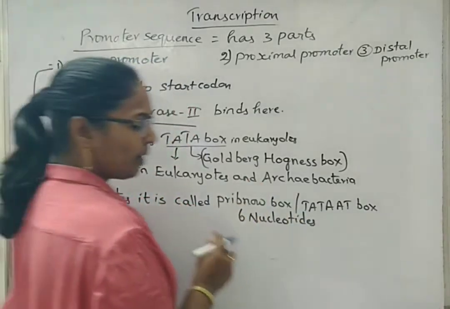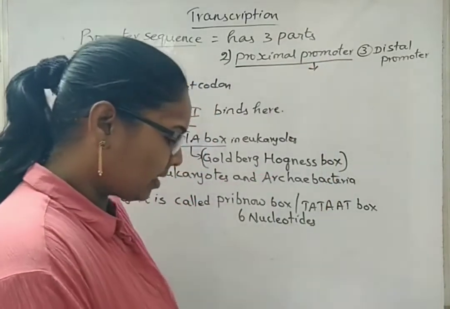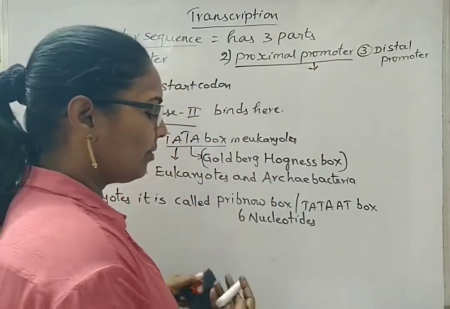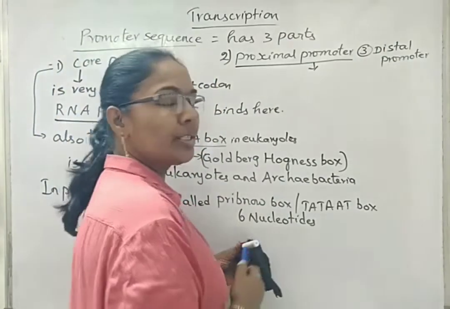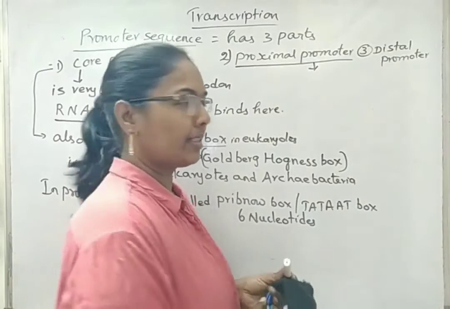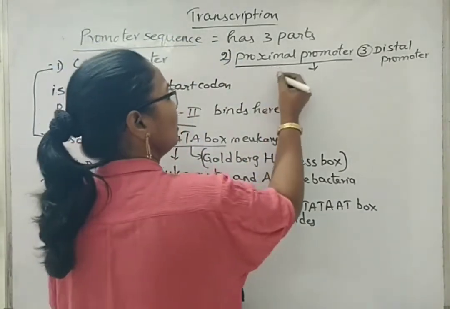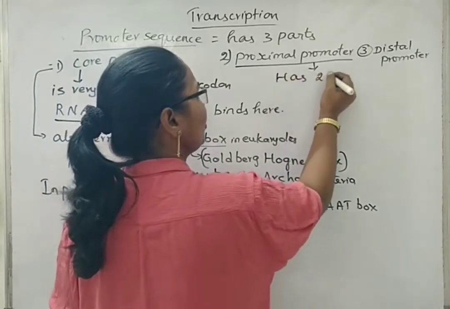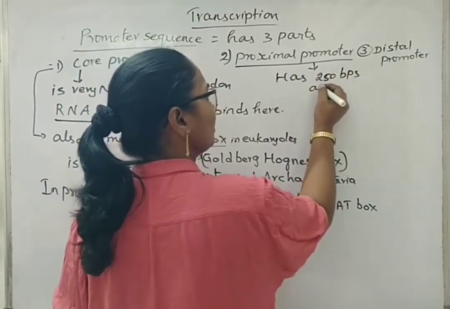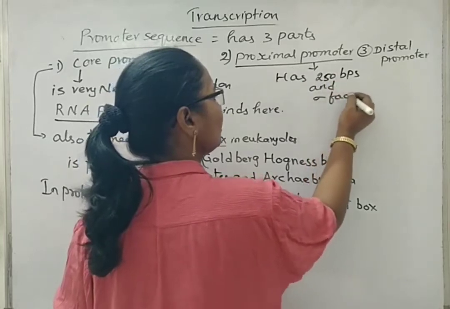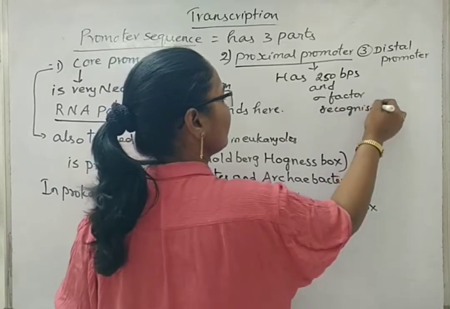Then what about the proximal promoter? Proximal promoter has 250 base pairs, and this area is majorly responsible for attachment of sigma factor. It has 250 base pairs and sigma factor recognizes the site.